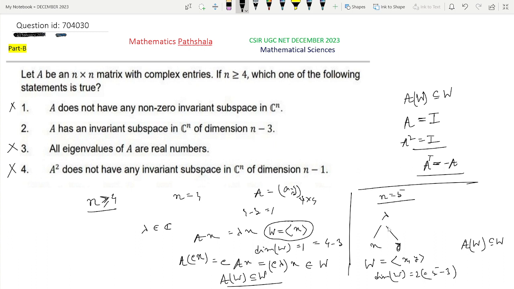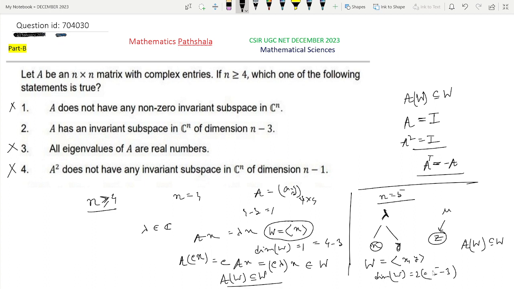And if this is the case that there exists exactly one eigenvector corresponding to this lambda, then we take another eigenvalue, say mu, and take one eigenvector corresponding to this mu, say z. Then we take the subspace generated by this x and this z, and this will be a subspace of dimension 2 which is invariant.